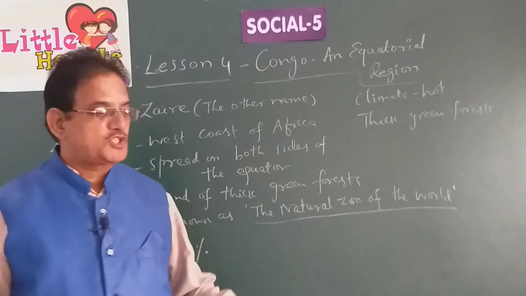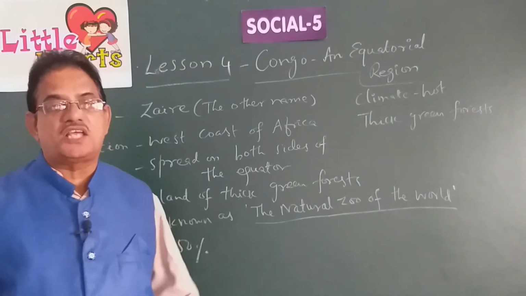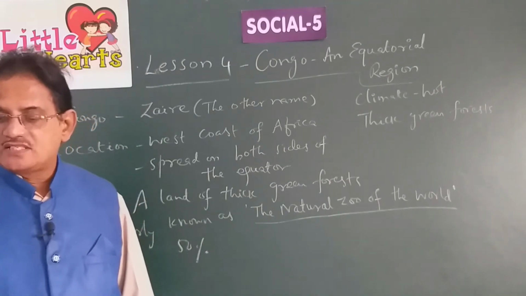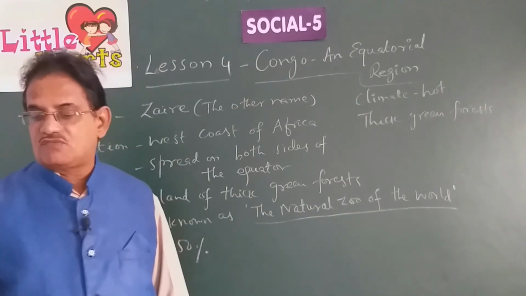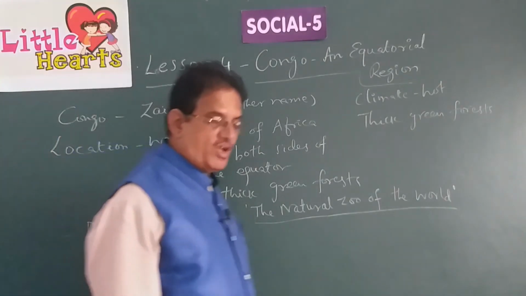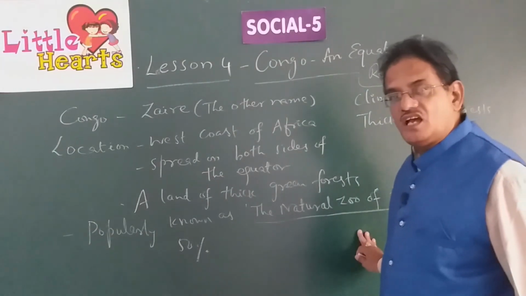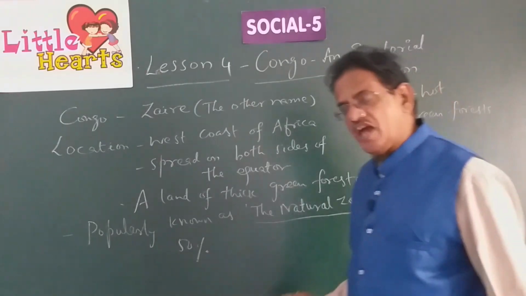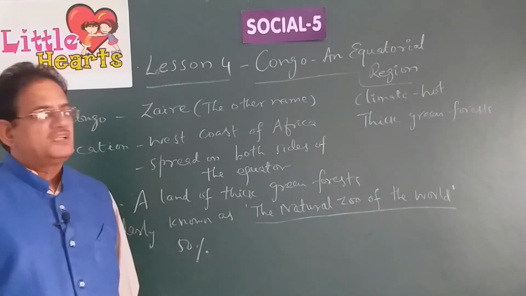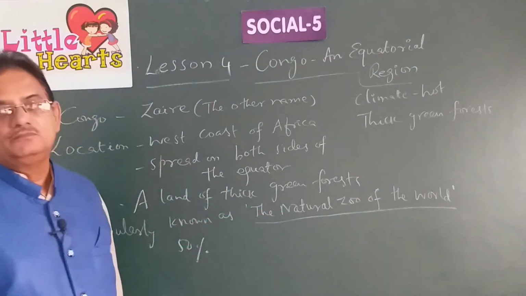Reptiles are animals or creatures which crawl along the ground. So snakes come under reptiles. Snakes and pythons are also found in large numbers. As a large variety of birds and animals are found in the forests of Congo, Congo is called the natural zoo of the world. Now you understand, children, why Congo has got its name, the natural zoo of the world? Because of the presence of a large number of varieties of animals, birds and reptiles. That is the reason why Congo is popularly known as the natural zoo of the world.